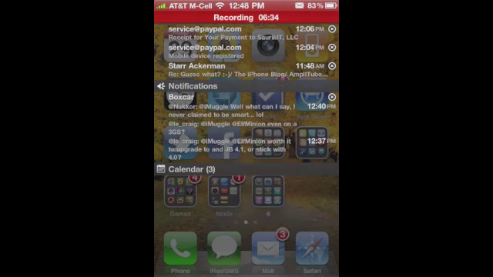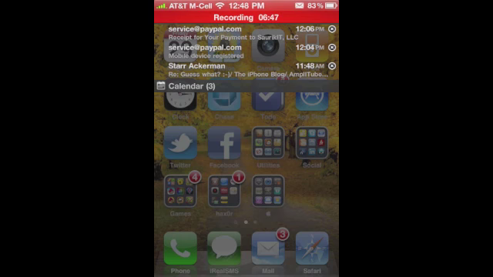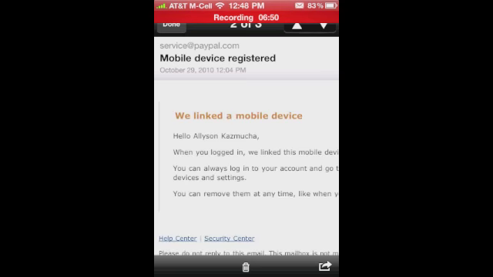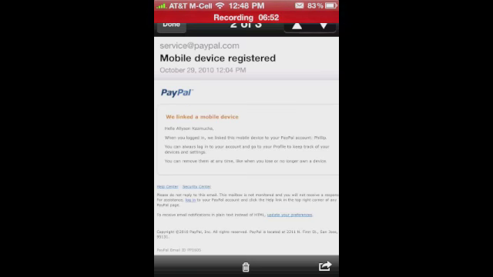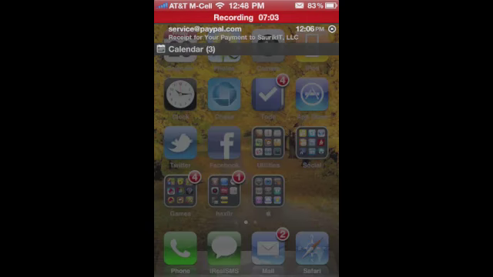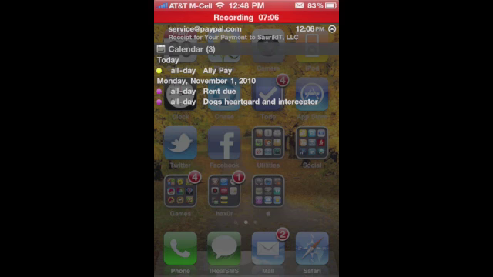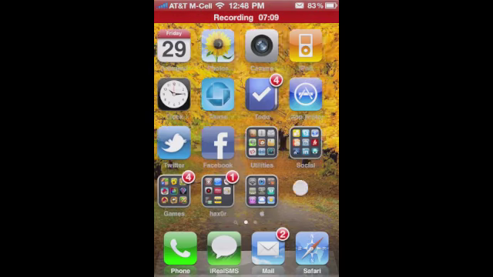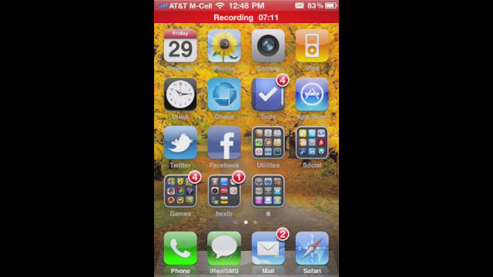These are my emails at the top, and then my notifications. You can see Boxcar. If I had Beehive IMs, it would show those underneath it, and each section will have, this is where it said allow delete, so I can go ahead and dismiss these if I want by just tapping that. I can also jump into any one of these emails. Right there, it'll give me a quick preview, and if I click this little icon down here to the right, it will allow me to jump into the mail application. I can also discard emails from this. So I can click done, and I can drop down my calendar events, and that's about LockInfo right there.